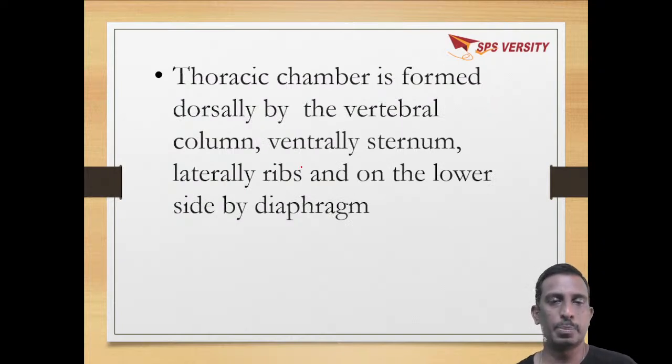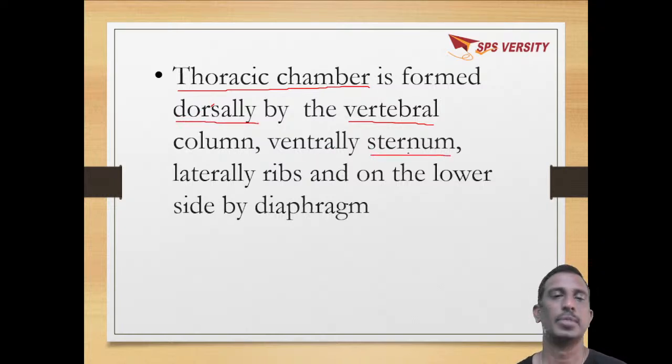When we come to the respiratory organs of humans, they are called lungs, which are present in the thoracic chamber. It is formed by the vertebral column on the dorsal side, the sternum on the ventral side, 12 pairs of ribs laterally, and the diaphragm on the lower side.